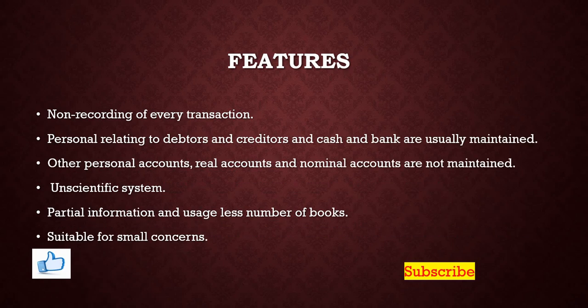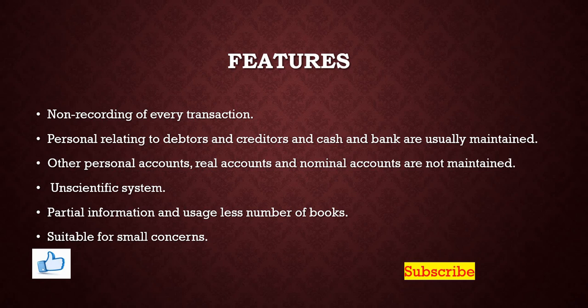Features. Of course, it is a method of bookkeeping which does not record both the aspects of the transactions. So each and every transaction is not recorded, and each and every aspect of the transaction is not recorded. It records only those transactions relating to personal accounts, that of debtors and creditors, and cash and bank are usually maintained here.